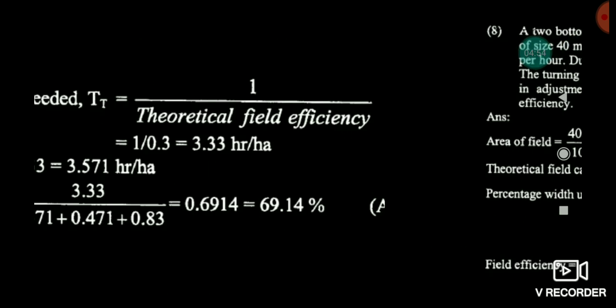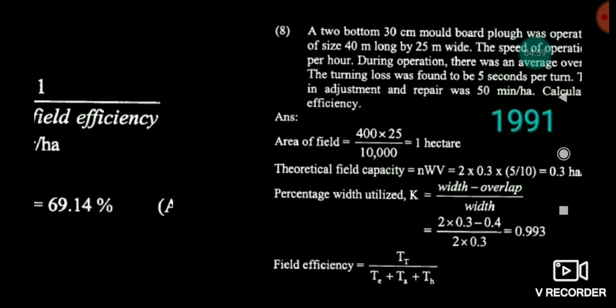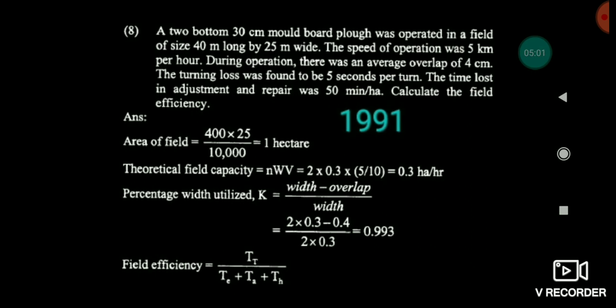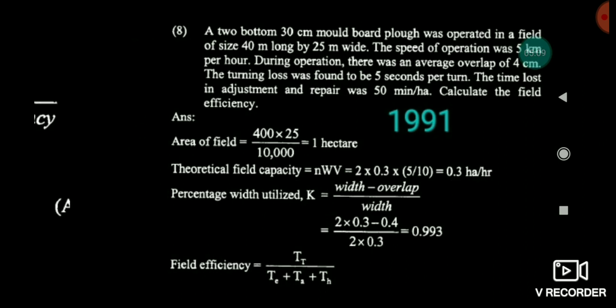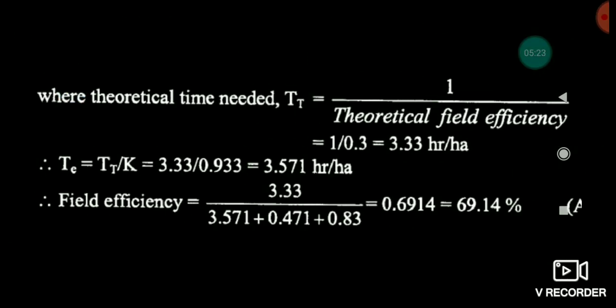So the number of turns we can calculate by using the width of field divided by the width of implement. Friends, here the width of field is 25 meter, and the effective width of implement we can calculate, that is 2 into 0.3 minus 0.04. So by considering all this, we take the ratio. Now we calculate the field efficiency by taking the ratio of both.